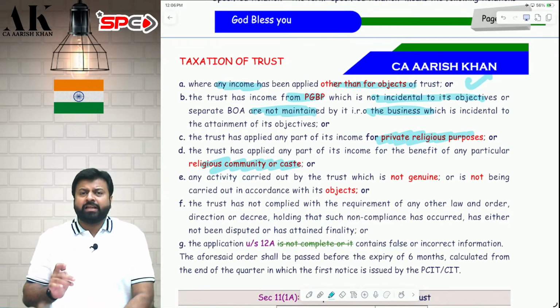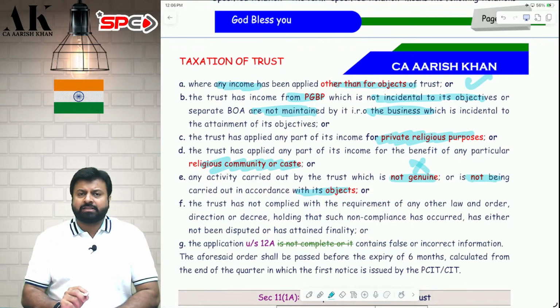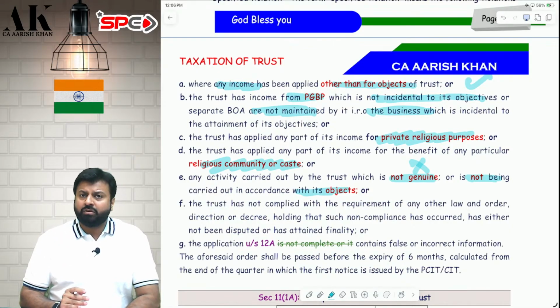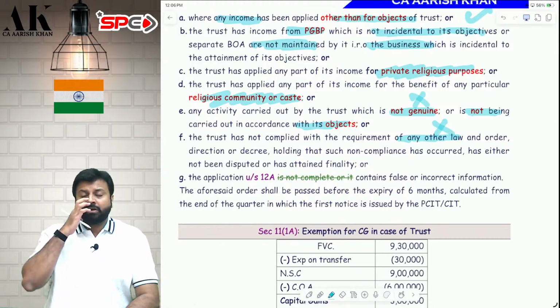The point number E is very dangerous, where the commissioner is of the opinion that the activity of the trust is not genuine or it has not been carried out in accordance with the objects of the trust. It's a very dangerous line. Activity is not genuine. Activity is not in accordance with the objects of the trust. Or the trust has not complied with other laws.